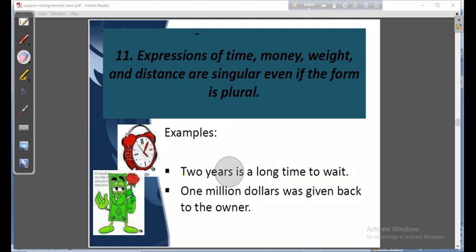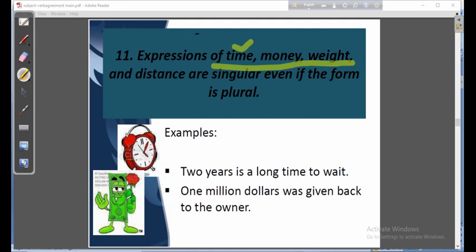This one is also very important, my dear students, and very often questions are set from this rule. Expressions of time, money, weight, and distance. Again, I'd like to draw your attention to these words. Expressions of time, money: 40 years is the expression of time. 40 years is a long time.